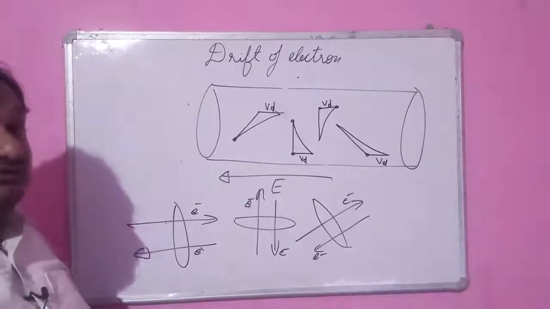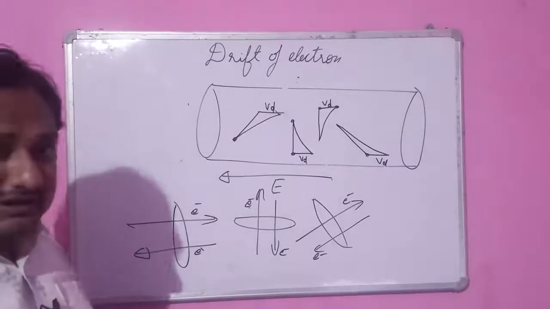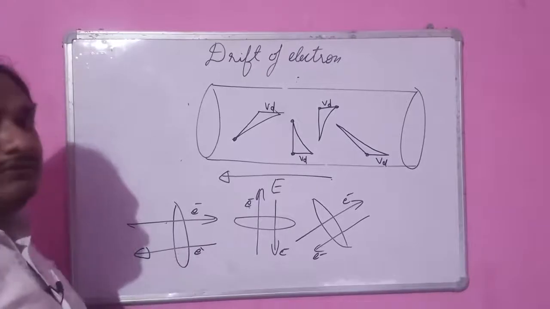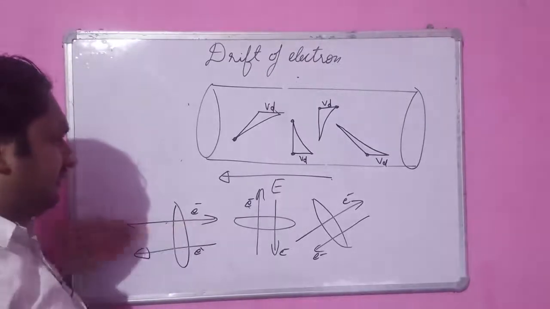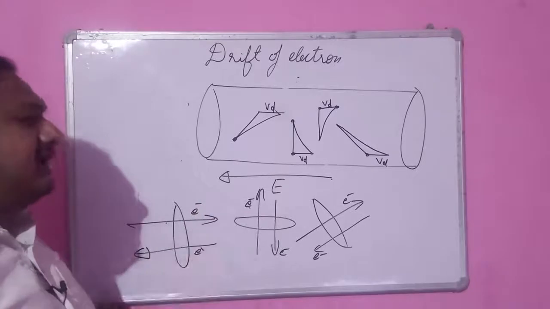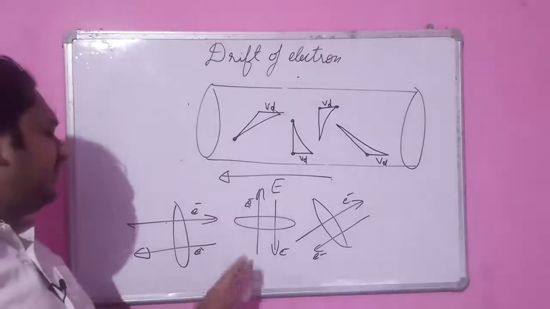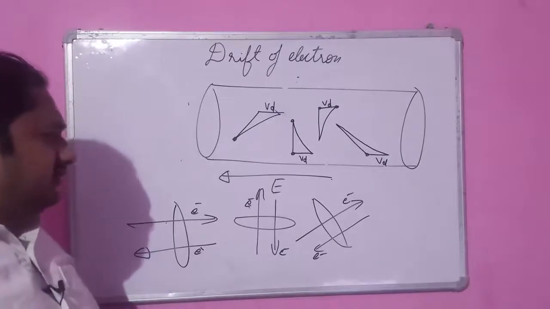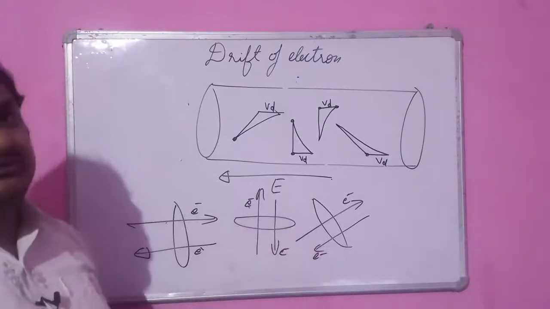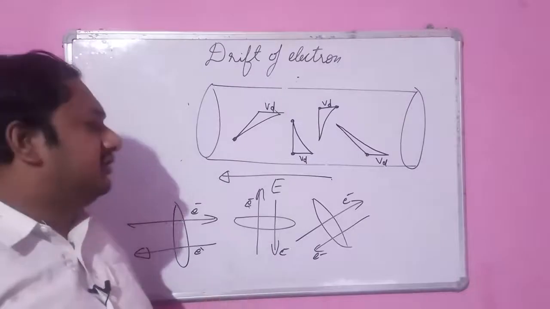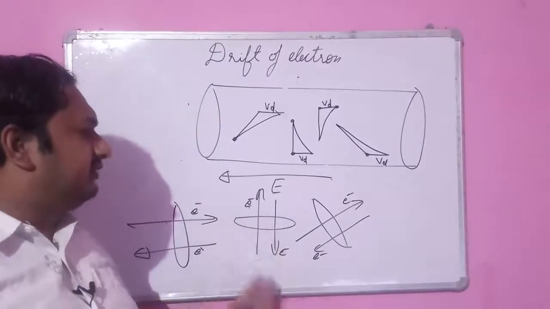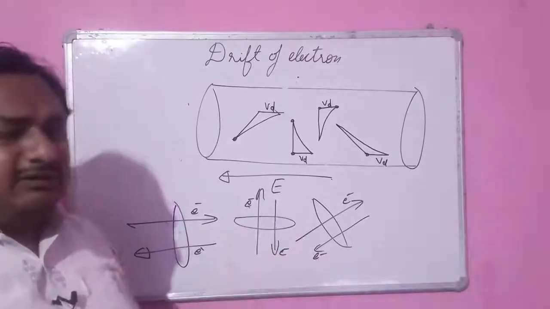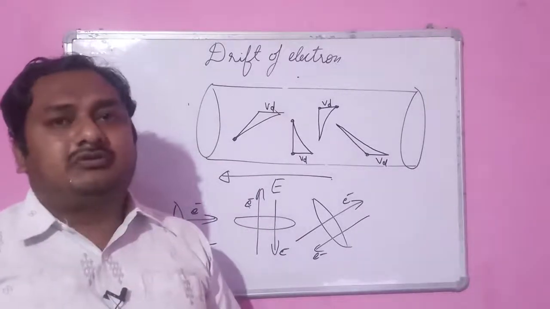But if they are in motion, why do they not contribute any current? Because suppose at any point of time, consider this area A. The number of electrons going into the area is, on an average, equal to the number of electrons coming out of this area. So the net charge of the area is 0. This same thing happens with all the areas, wherever the electrons go. The number of electrons coming to the area is equal to going out of the area, meaning net charge is 0. So the thermal motion of the electron does not contribute current.